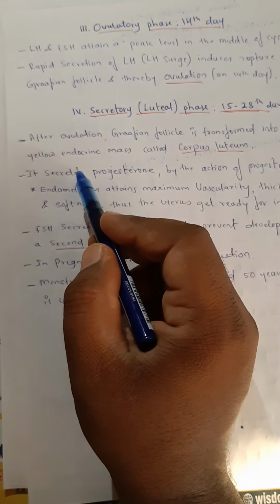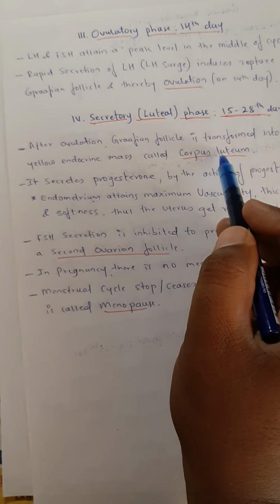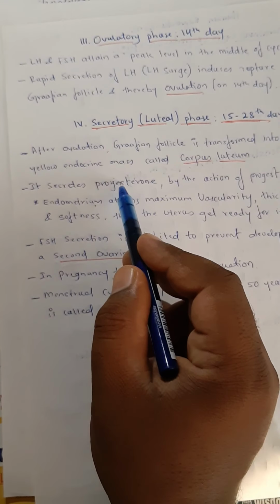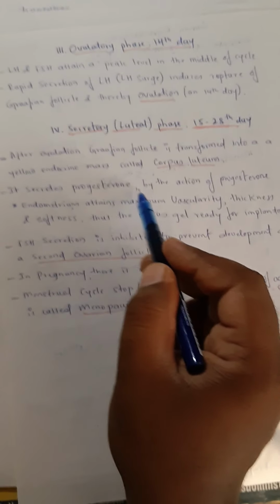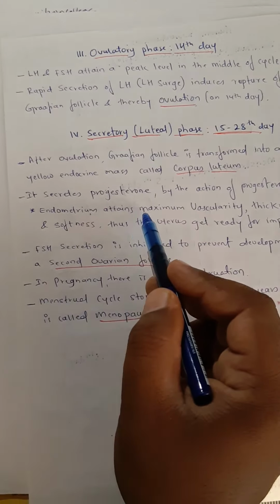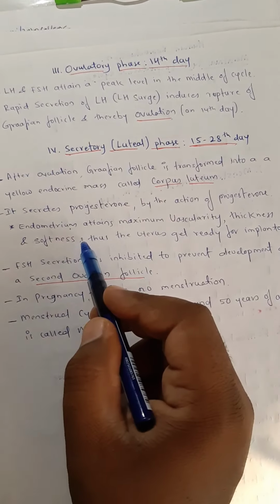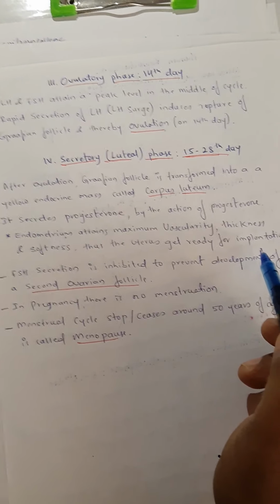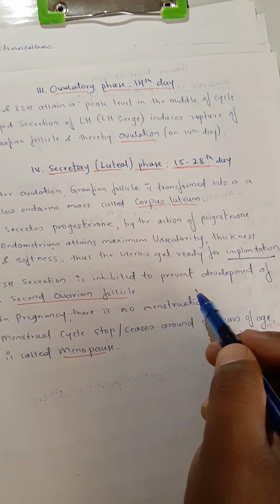After release of the egg, the empty portion of the Graafian follicle becomes the corpus luteum, and this corpus luteum is going to produce the hormone progesterone. By progesterone's action, the endometrium attains maximum vascularity, thickness, and softness, and the uterus gets ready for implantation. Yes, students, it's very important.